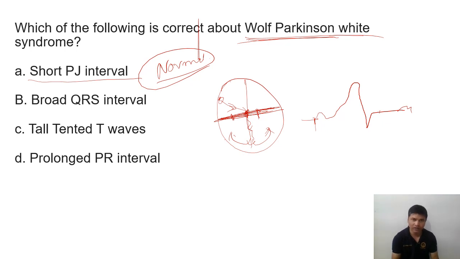So any condition in which an extra channel is established between atria and ventricle, and that conducts the impulse faster than the AV node, before the AV node, and again the AV node will pass the impulse and that will combine. So they will join with the initial impulse. The initial impulse from the other channel passes to the ventricle, and then the AV node will pass later on, and that will join. So that's why the graph will be like this. The slope will be formed in the QRS complex. So that slope type of thing will be seen, and then the T.